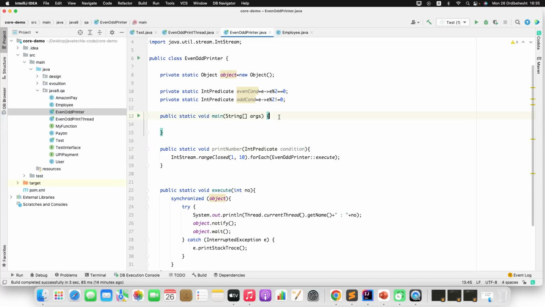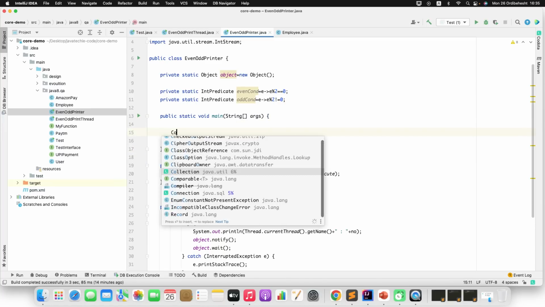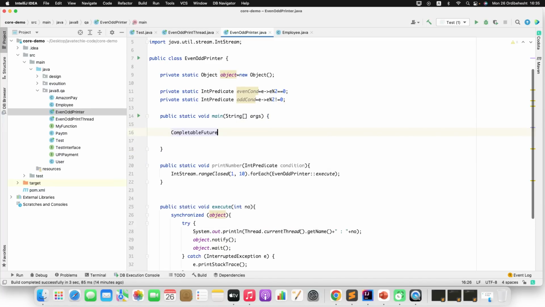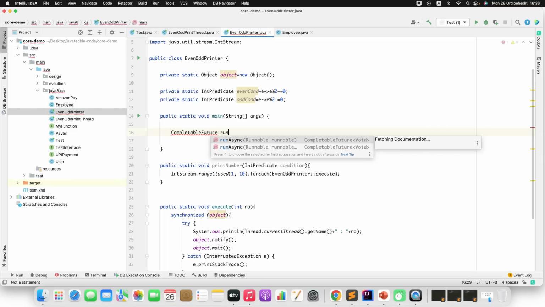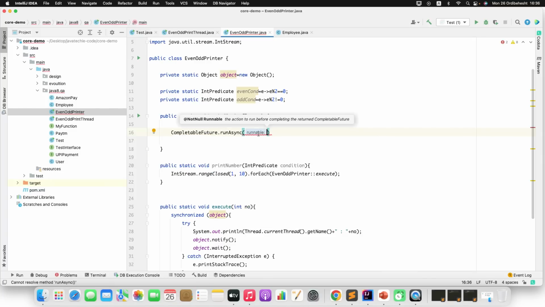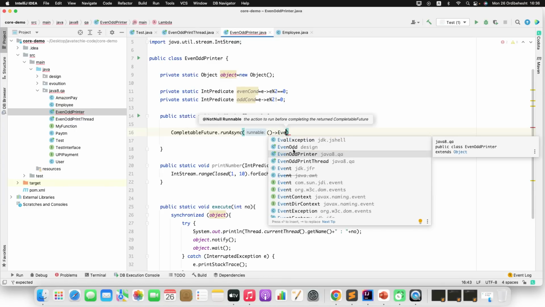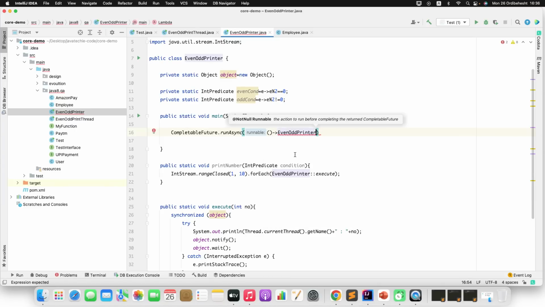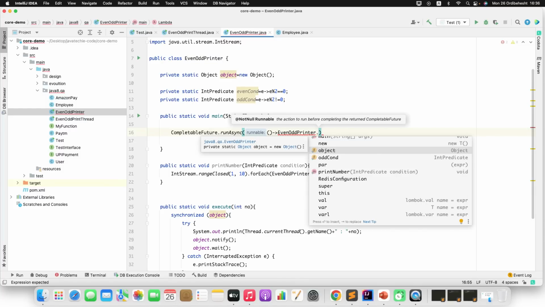What we need to do is create two thread objects. So I will directly create using CompletableFuture.runAsync. If you observe, the runAsync argument is Runnable, so I can directly use the lambda here. Fine. So I will simply call the method EvenOddPrinter, the method name is print number, right?